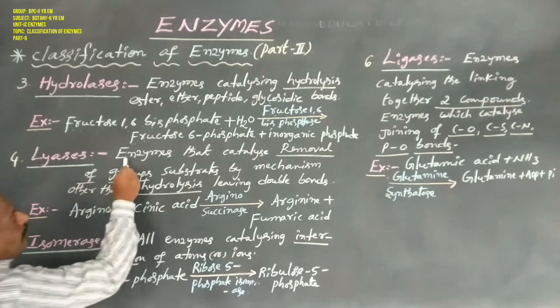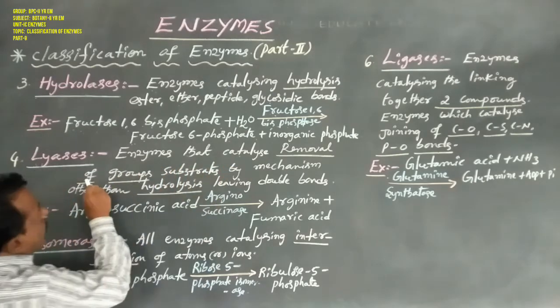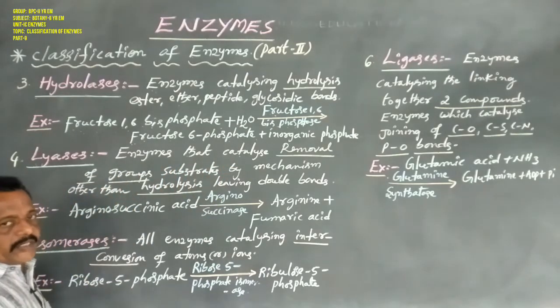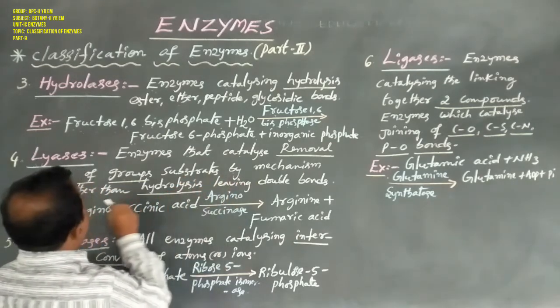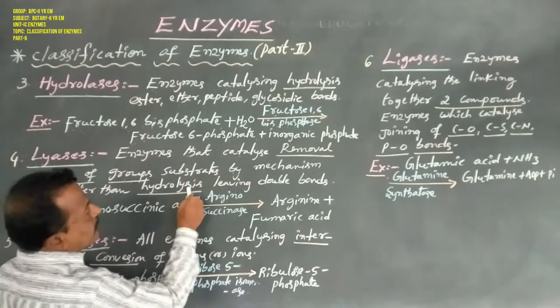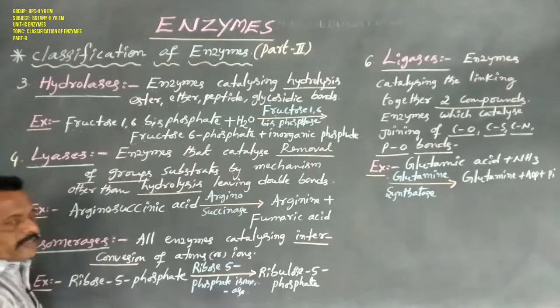Now coming to the fourth enzyme class, lyases. Lyases are enzymes that catalyze removal of groups from substrates by mechanisms other than hydrolysis, leaving double bonds.